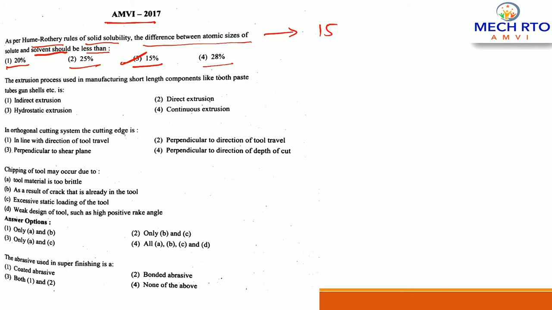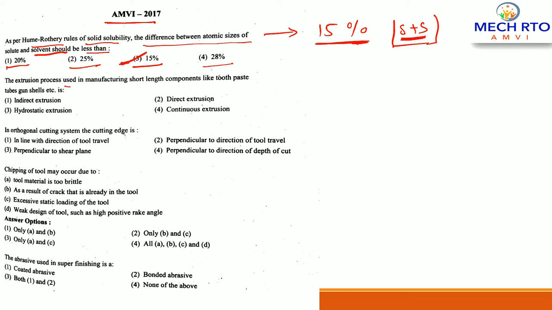So there should not be more than a 15% gap to dissolve solute and solvent, right? So that only then will the dissolution take place between solute and solvent, right? The difference should be less than 15%. So the correct answer is 3.